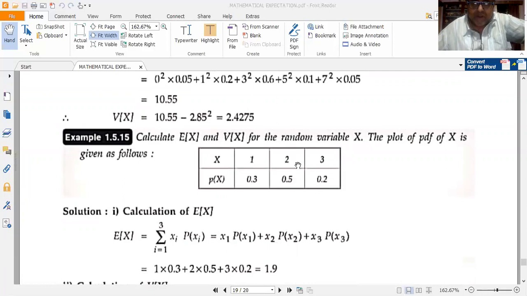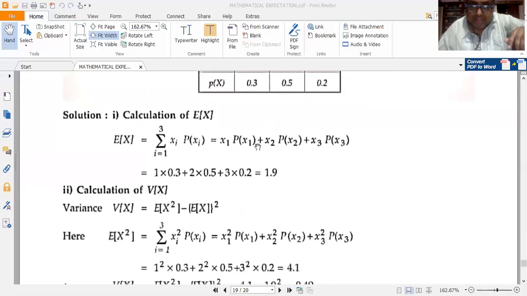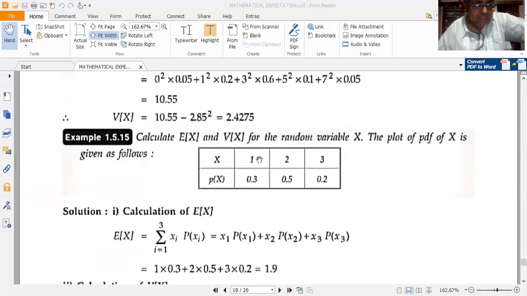Then taking the second problem, calculate E of x and V of x. V of x is variance. Don't think it is something else. Okay, V of x is variance. Find E of x and variance V of x for the random variable x. The plot of the PDF of x is given as follows. He has given that capital X takes 1, 2, 3, and P of x is 0.3, 0.5, 0.2.